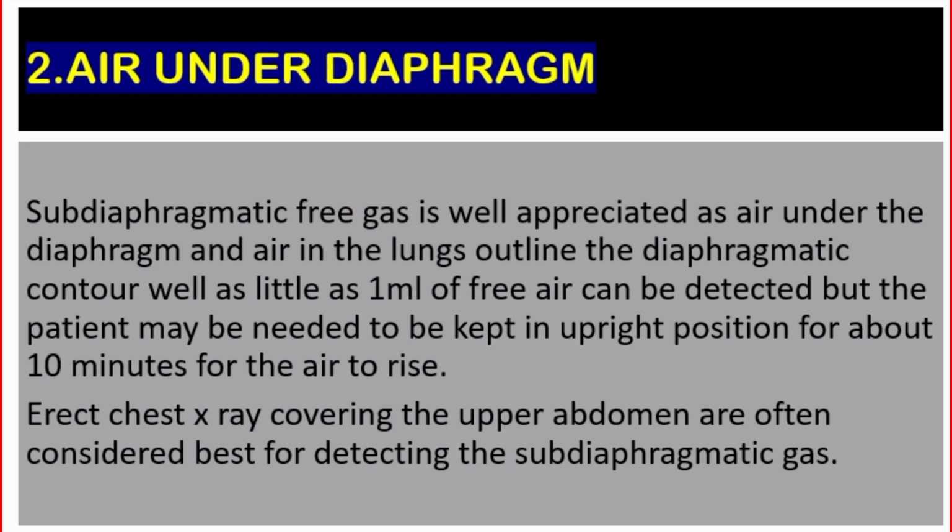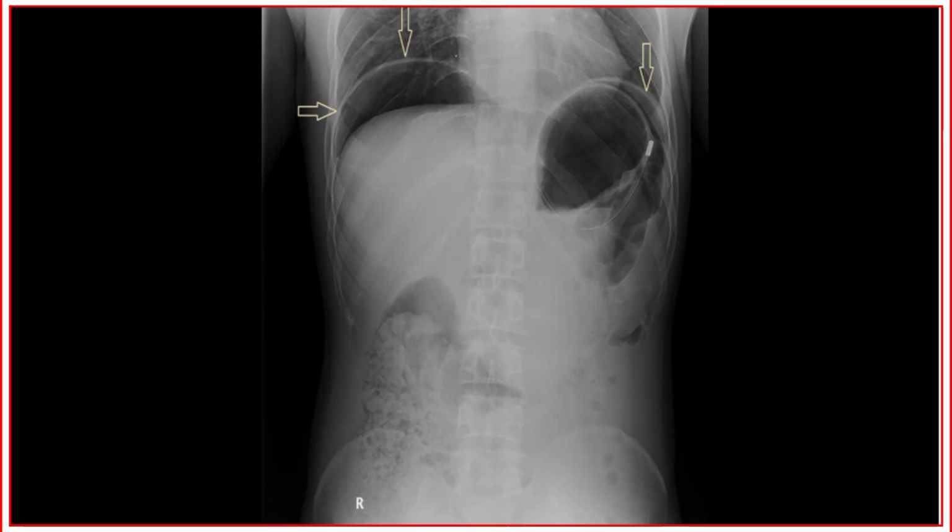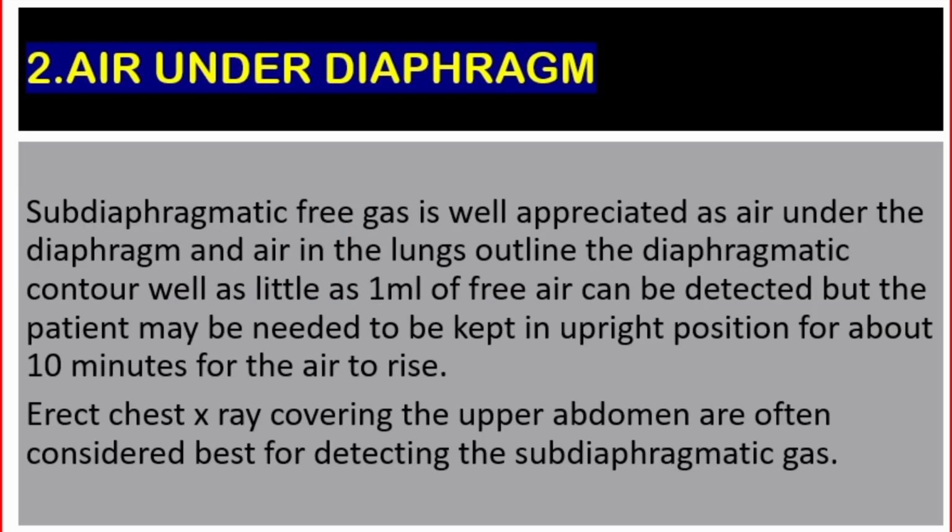Number 2. Air under diaphragm. Subdiaphragmatic free gas is well appreciated as air under the diaphragm, and air in the lungs outlines the diaphragmatic contour well. As little as 1 milliliter of free air can be detected, but the patient may need to be kept in upright position for about 10 minutes for the air to rise. Erect chest X-ray covering the upper abdomen is often considered best for detecting subdiaphragmatic gas.